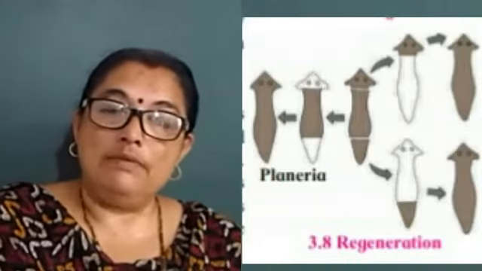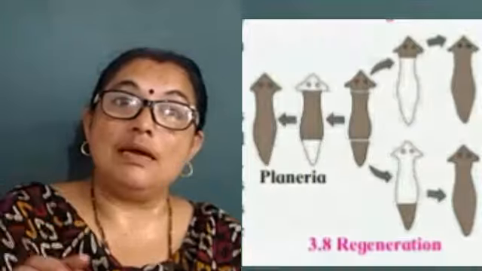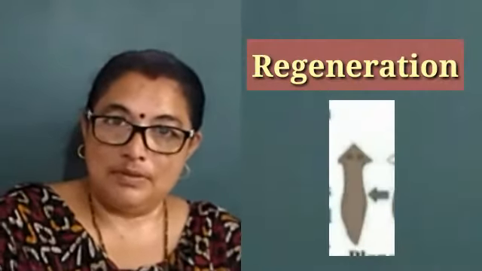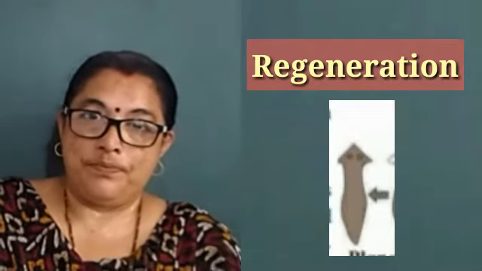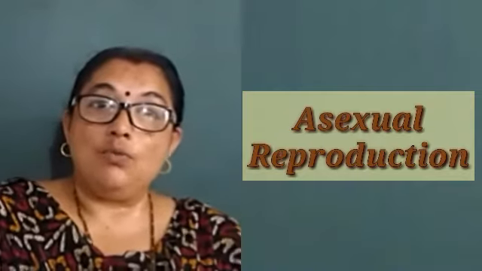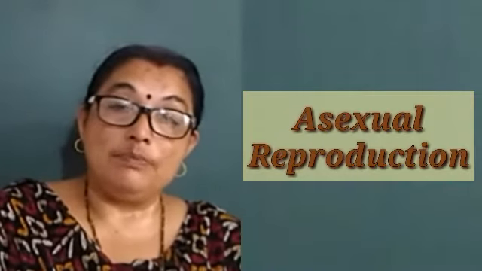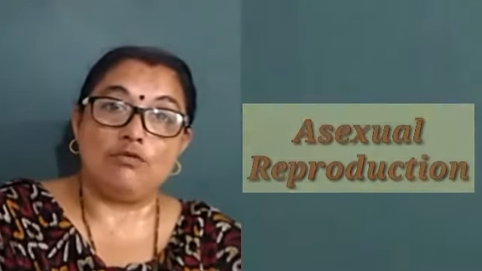Like this, individuals can be developed from a single part of that particular organism. The complete new organism can be developed. That is regeneration. Like this, there are various ways in which asexual reproduction takes place in various organisms.